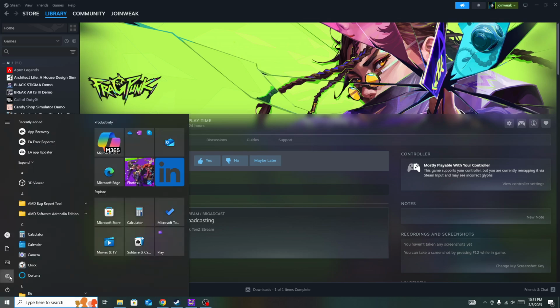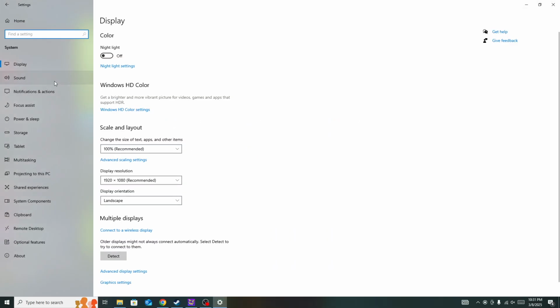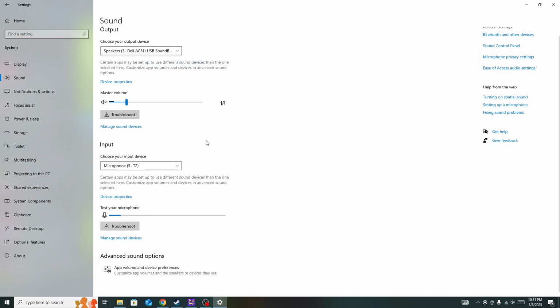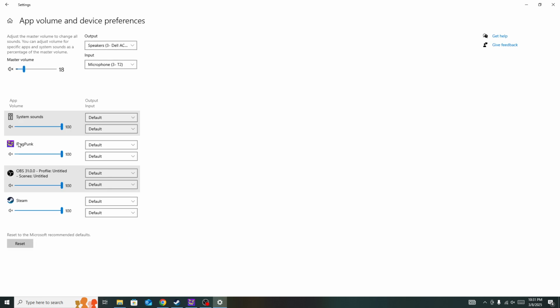window icon, go to settings. Here in the settings, go to system and select sound. Scroll all the way to the bottom. Here you will be able to see this option, app volume and device preferences. Open it. So here you can see FragPunk. It's set to default.